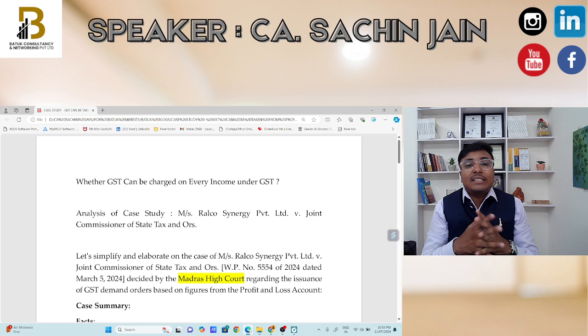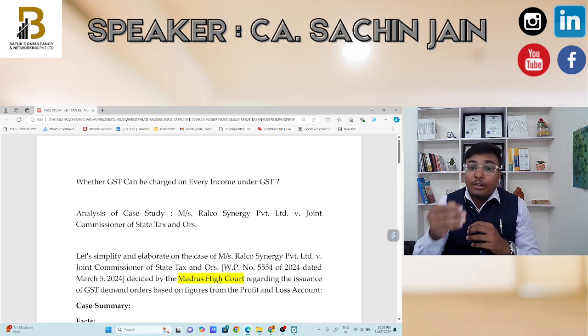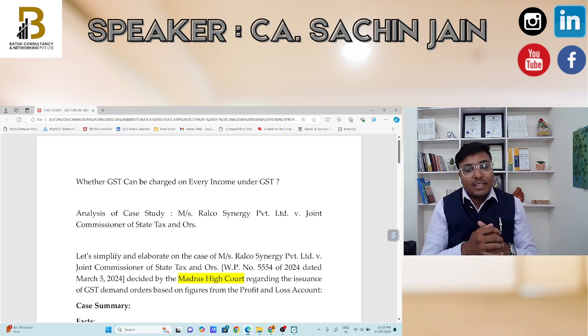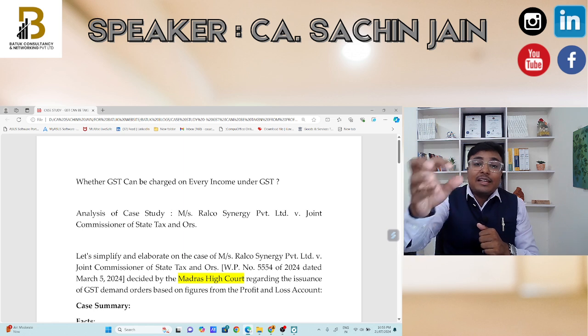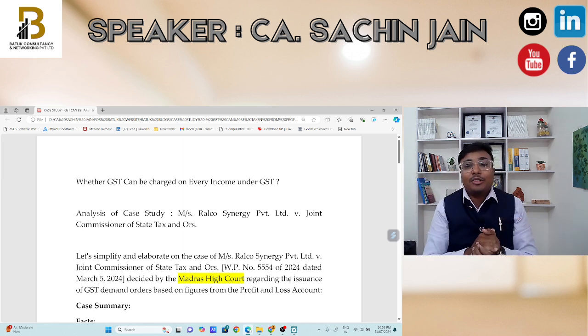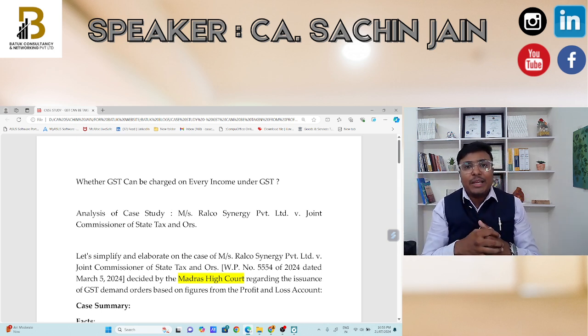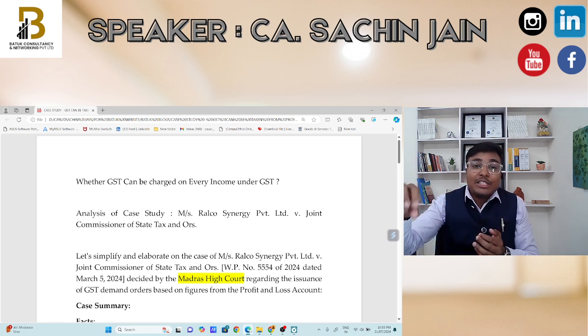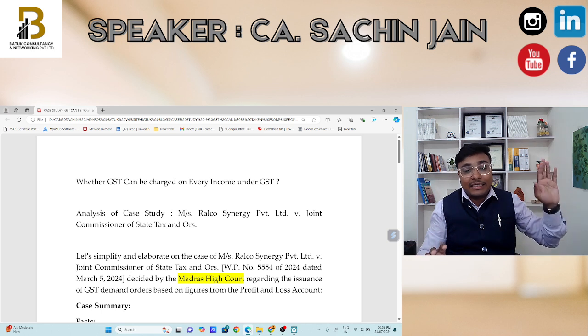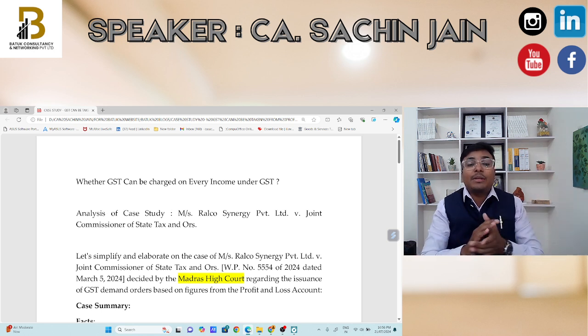But the departmental authority did not take this into consideration, and they charged the GST because it is an income. So is this correct or not? I have just shared an example related to interest. There may be certain types of incomes on which GST should not be applicable, but in this specific scenario, the tax authority charged the GST and raised the demand without considering the taxability, the place of supply, or the value of supply. So this is a very important judgment.